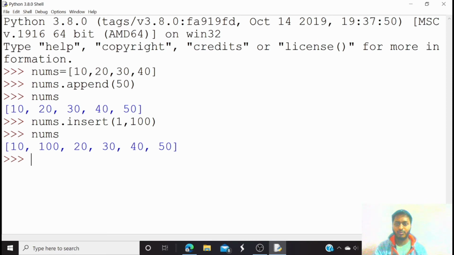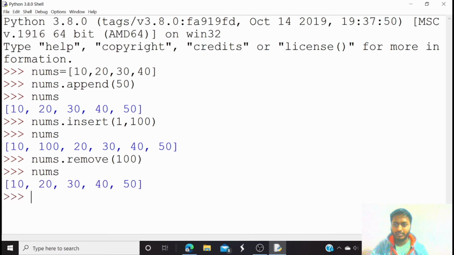Here we have seen how to add numbers to the list. But if I want to delete some number, how can I do it? I just have to use nums dot remove and the value that I want to remove from the list. Suppose I am giving 100. So let's do nums. Here you can see 100 is not in the list.